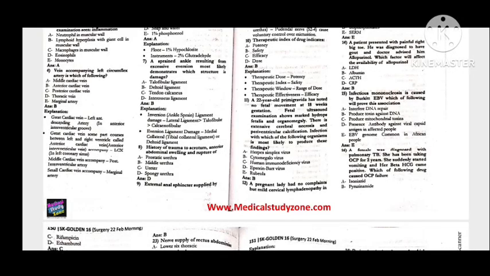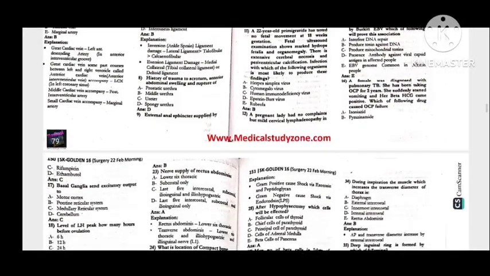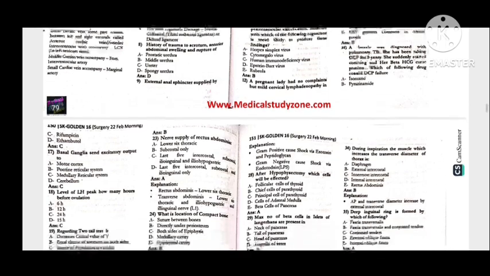15, infectious mononucleosis is caused by the Burkitt's Epstein-Barr virus. Which of the following will prove this association, that is beta produce toxin against the DNA. 16, a female was diagnosed with pulmonary TB. She has been taking OCP for 2 years. She suddenly started vomiting. Her beta HCG came positive. Which of the following drugs has caused the OCP failure, that is rifampicin.